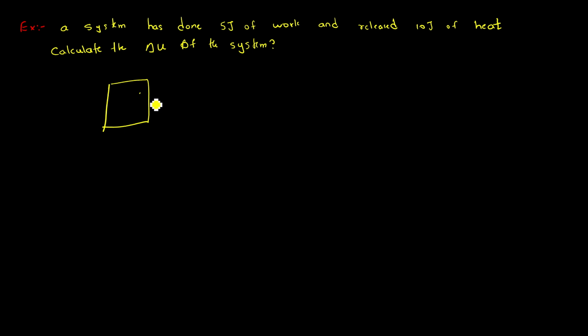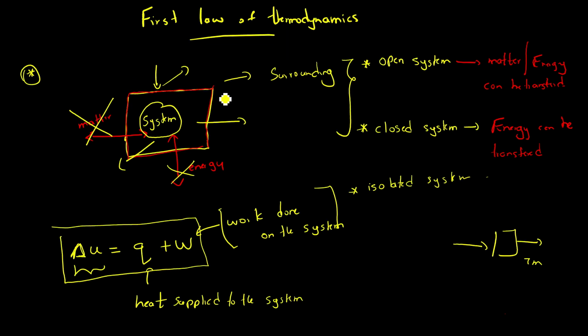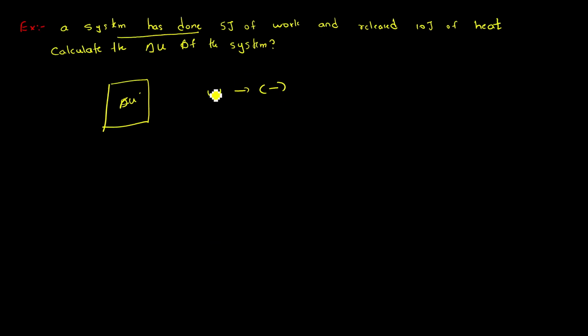The system's internal energy should be reduced, right? Why? It is the one doing the work. It gives energy, so our W should be a negative value. If someone is doing the work on the system, it's positive. But in this case we have the work of negative 5 joules.